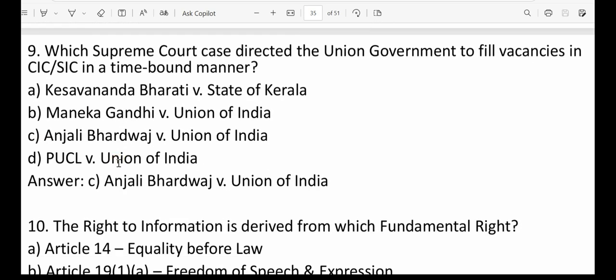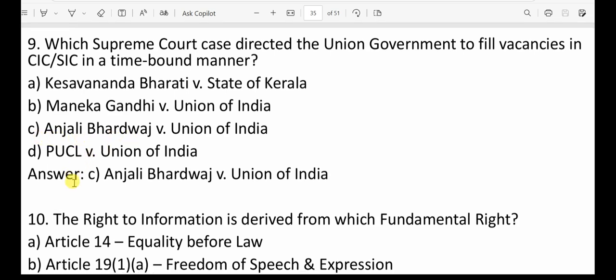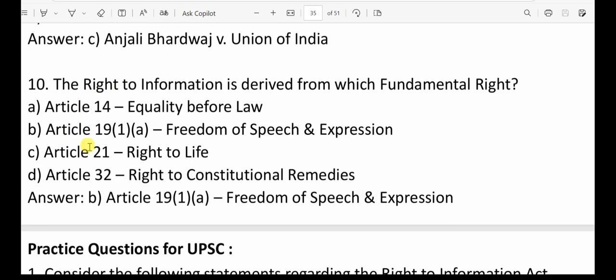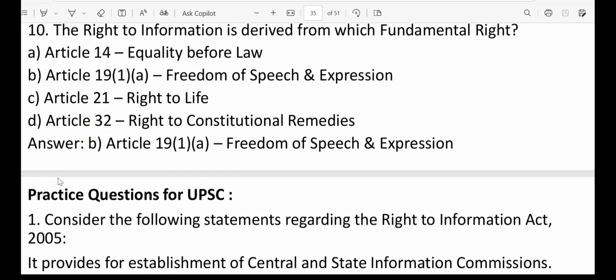Question number 9. Which Supreme Court case directed Union government to fill vacancies in CIC or SIC in a time-bound manner? That we already discussed. That is Anjali Bhardwaj versus Union of India case. So option C is the correct answer. Question 10. The right to information is derived from which fundamental rights? That we already know. That is Article 19(1)(a), freedom of speech and expression. So option B is the correct answer.